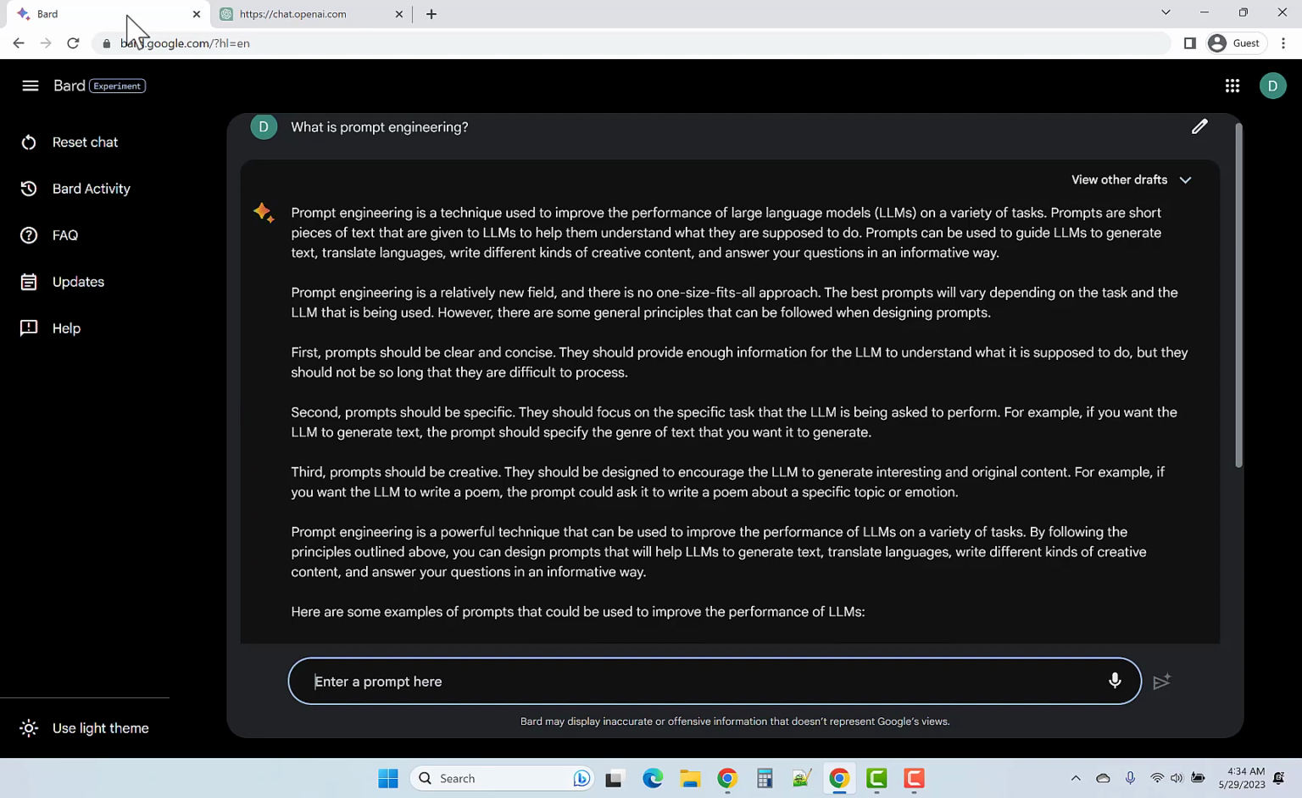This says that it's a new field. There's no one-size-fits-all approach. There's some general principles, and it highlights three here. One, they should be clear and concise. Secondly, they should be specific. And third, they should be creative. That's kind of an interesting way. I don't know that there is a requirement that the prompt be creative,